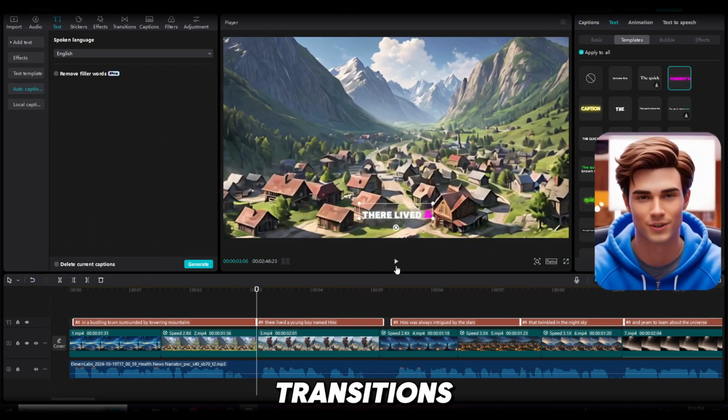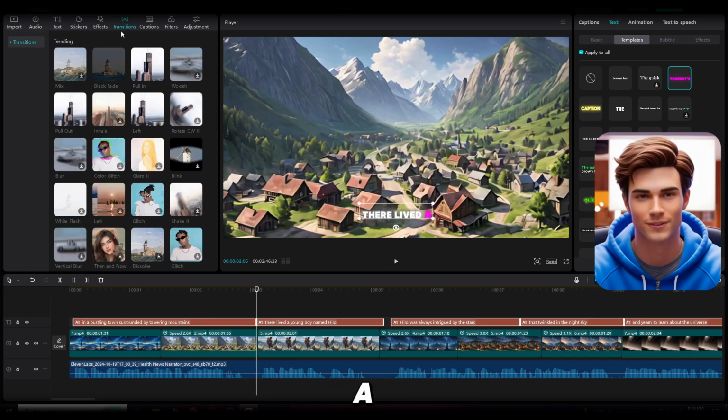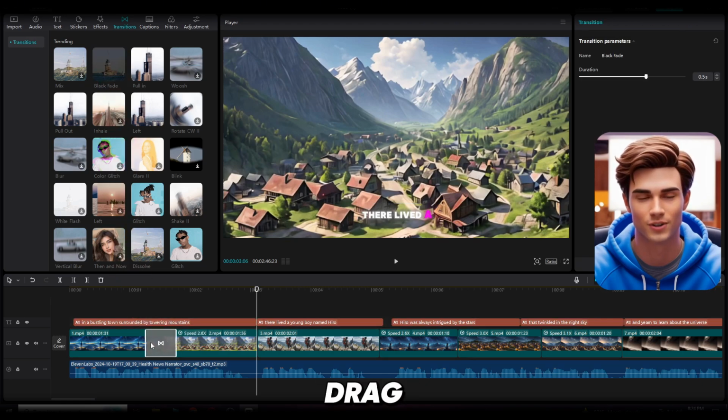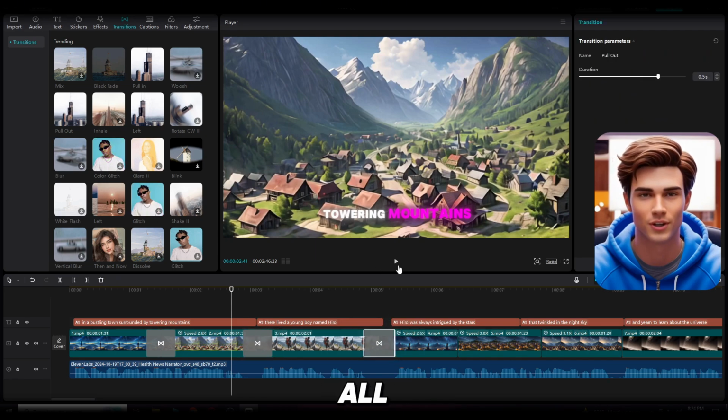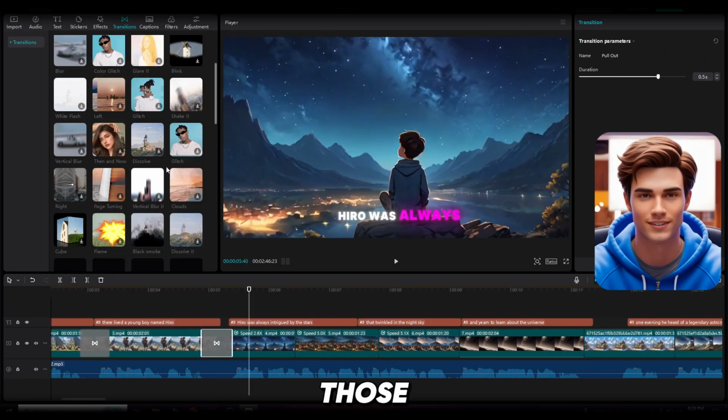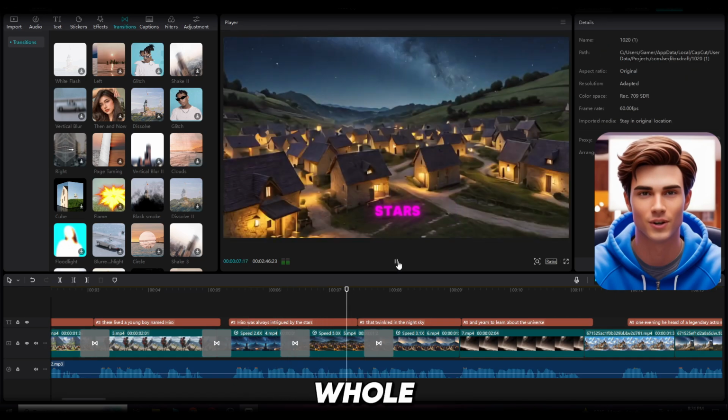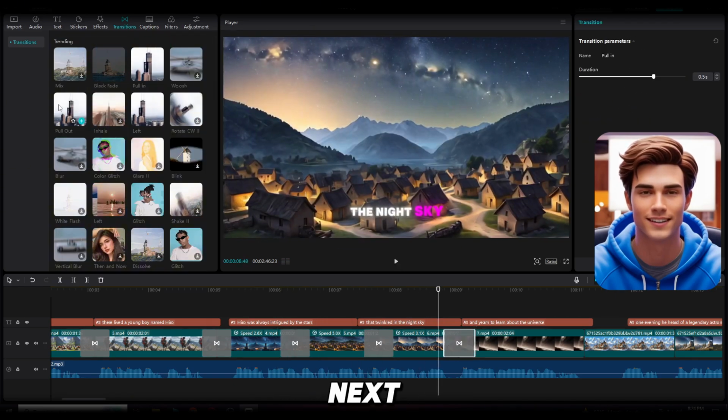Now let's add some transitions. You can find them in the Transitions menu at the top. Here you have a lot of great transitions to choose from. Simply find the one you like and drag it into the editing bar. Basically, the transitions in the first 3 rows are all good, so feel free to use those. Make sure to add transitions to your whole video, and then we can move on to the next step.